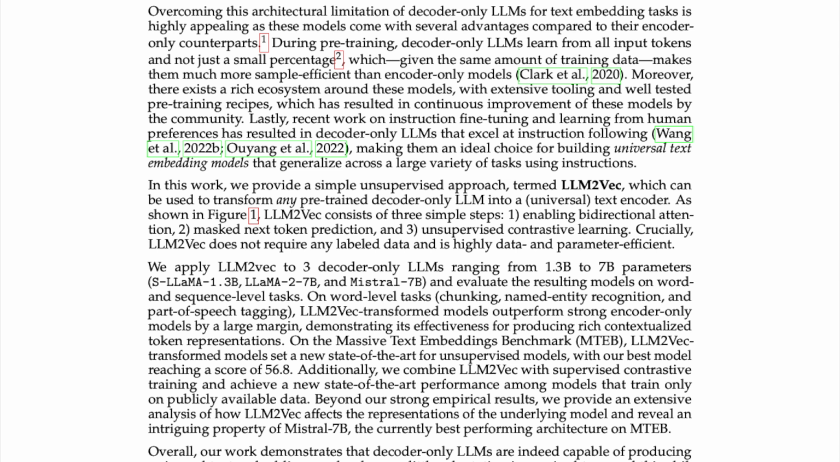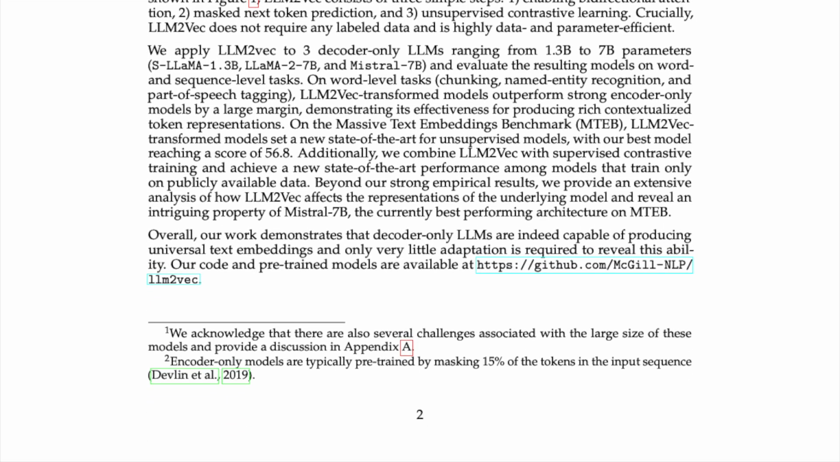As shown in Figure 1, LLM2Vec consists of 3 simple steps. 1. Enabling bidirectional attention. 2. Masked next token prediction. And 3. Unsupervised contrastive learning. Crucially, LLM2Vec does not require any labeled data and is highly data and parameter efficient. We apply LLM2Vec to 3 decoder-only LLMs ranging from 1.3B to 7B parameters, S-LLaMA-1.3B, LLaMA-2-7B, and Mistral-7B, and evaluate the resulting models on word and sequence level tasks.